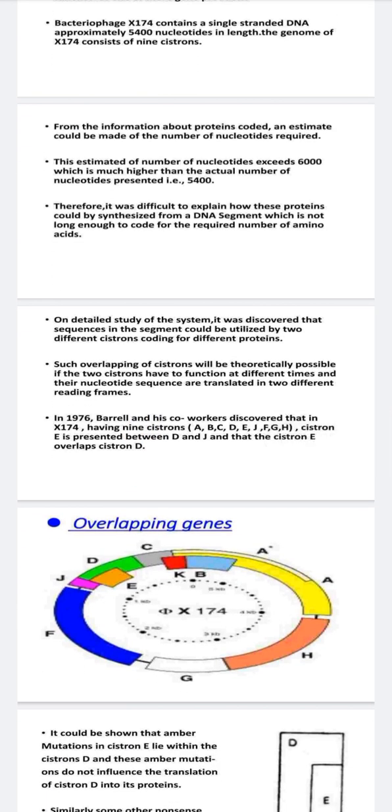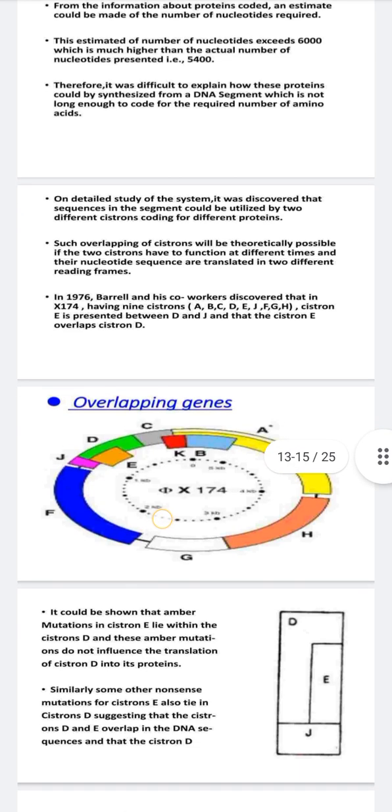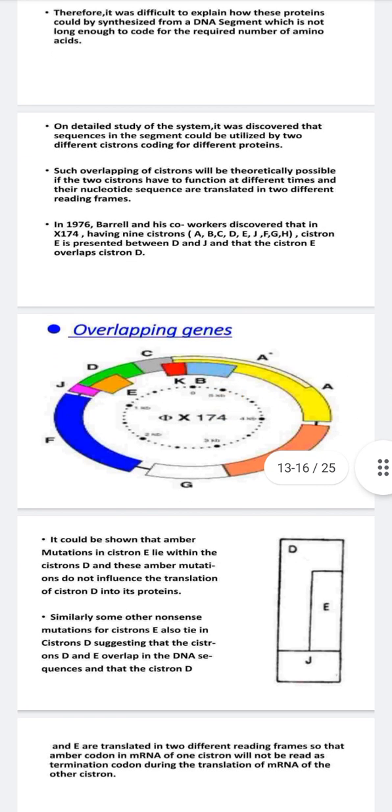A detailed study of the system will give you the basic arrangements of the segments and their cistrons and their proteins. Overlapping cistrons are theoretically possible if two cistrons function at different times and the nucleotide sequences are translated in two different reading frames. In this case, they have undergone various changes and got this overlap. Cistron E is overlapping cistron D. A specific gene has its function lost due to some other sequences overlapping it. So cistron E will be overlapping cistron D.